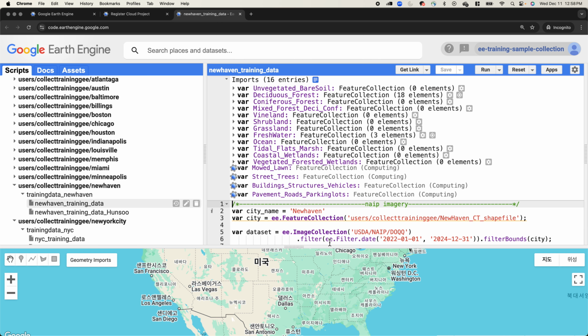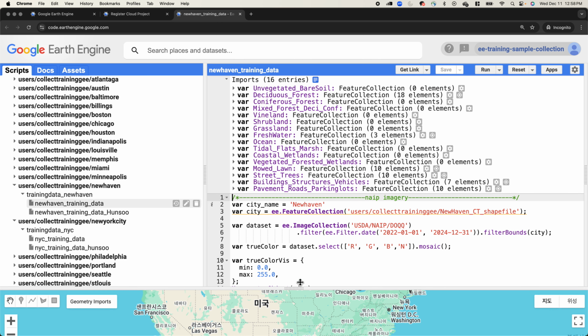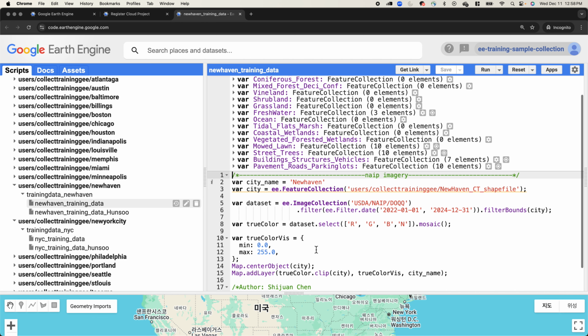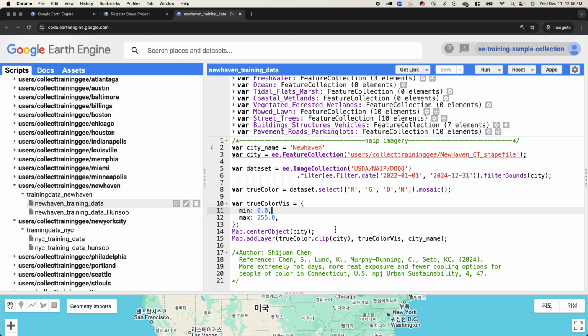So the original script has two different sections. The first section shows the list of and samples of collected training samples. And this section gives us a script that will show the area of interest, the shapefile, city boundary, and the corresponding name imagery.